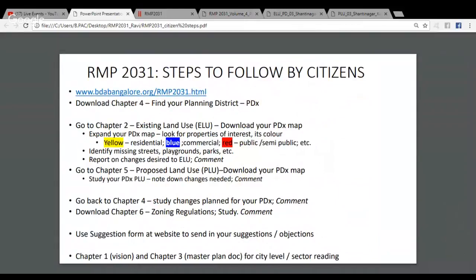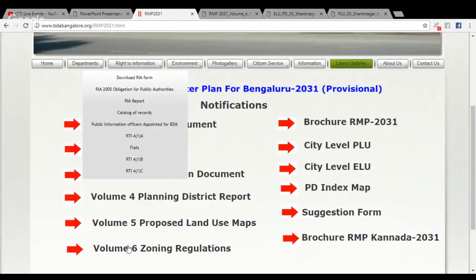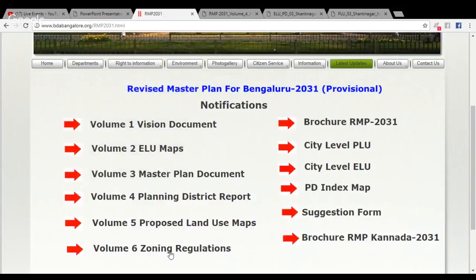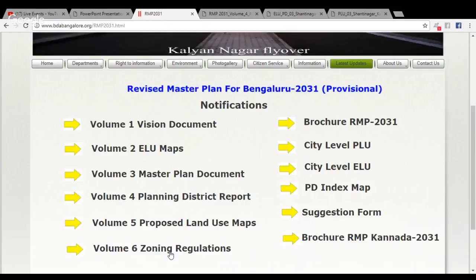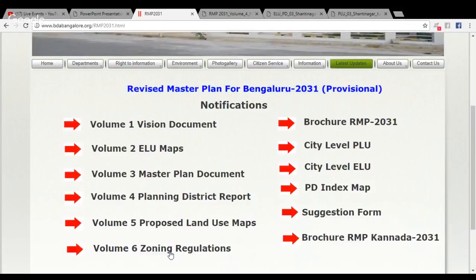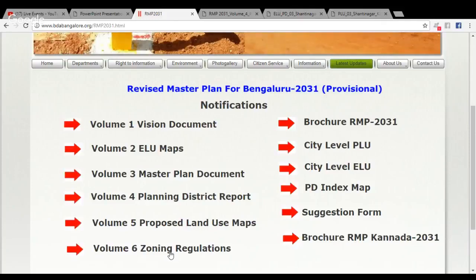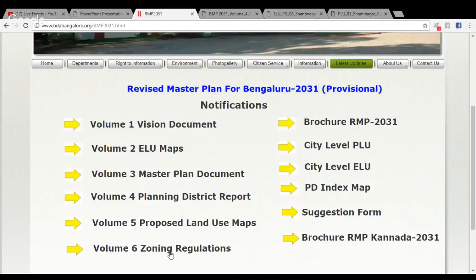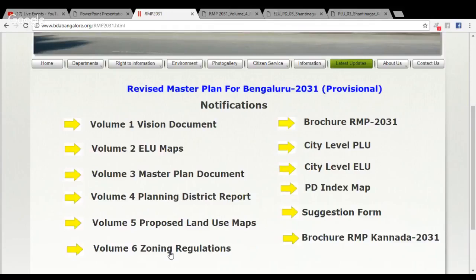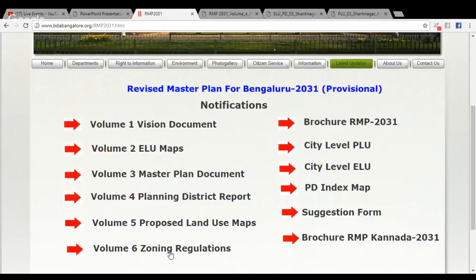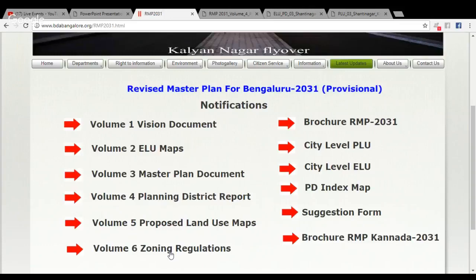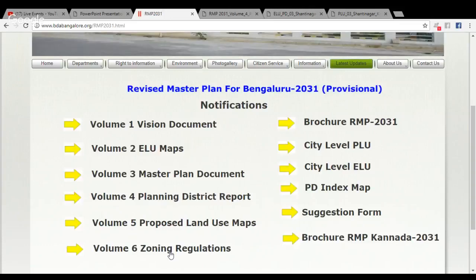And then there is another chapter, which is really the zoning regulation. I am not going to be covering that in great detail because you will need to go and look at it. But typically, this is Volume 6, which is the zoning regulation. When you click on it, you will get another PDF file, which sets out the zones for different road widths. If the road width is 12 meters, 18 meters and the like, what zoning regulations are applicable, how much height can you build, what is the floor area ratio and the like.